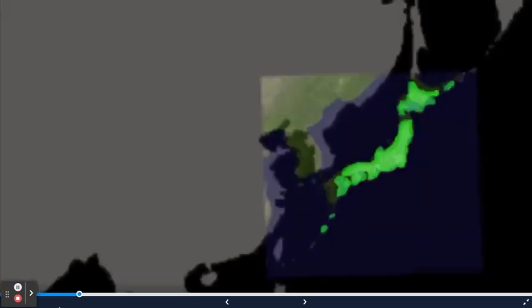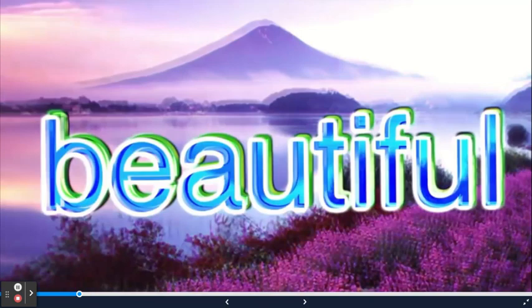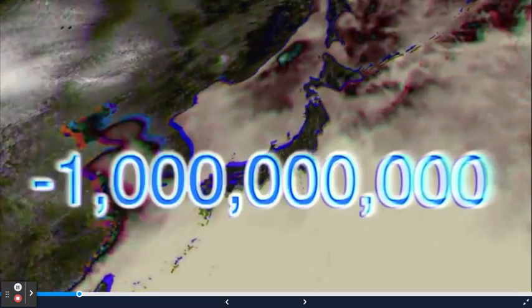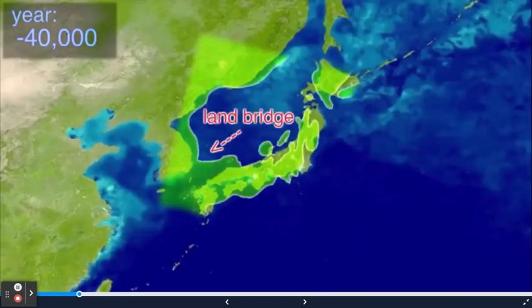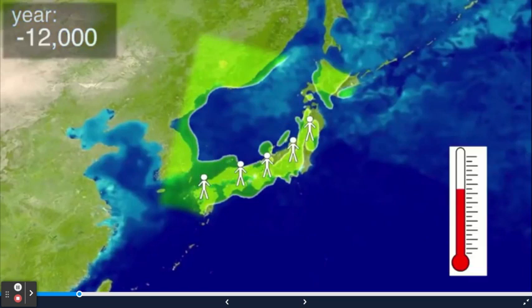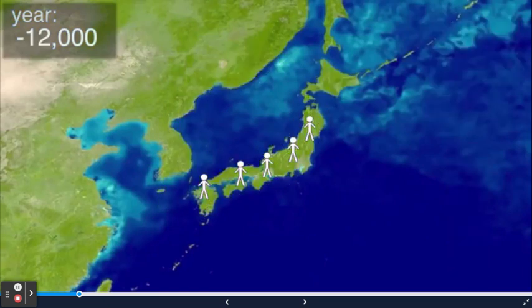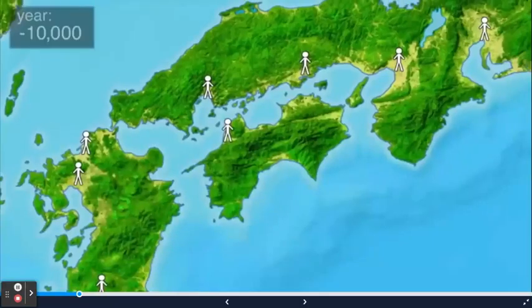Japan is an island by the sea filled with volcanoes, and in the year negative a billion, Japan might not have been here. In the year negative 40,000, it was here, and you could walk to it, and some people walked to it. Then it got warmer, some icebergs melted, it became an island, and now there's lots of trees because it's warmer. So now there's people on the island.